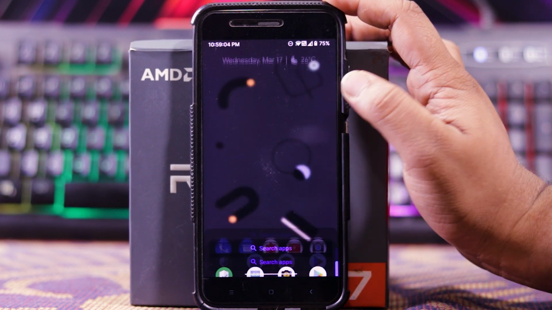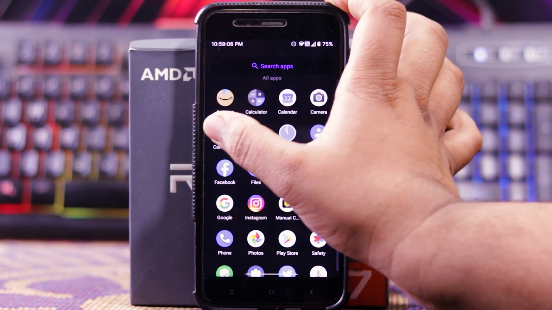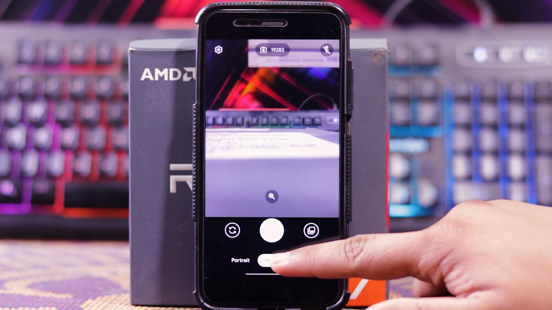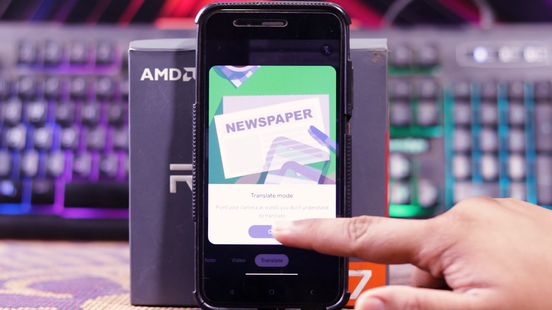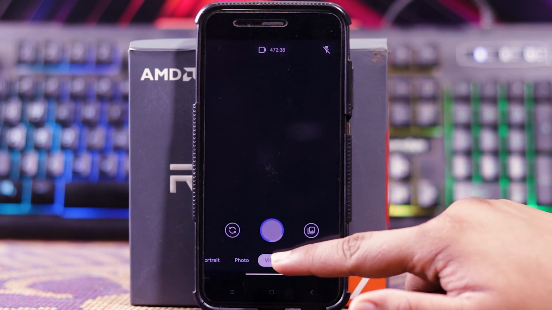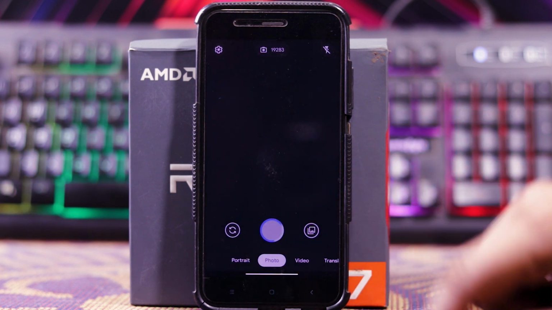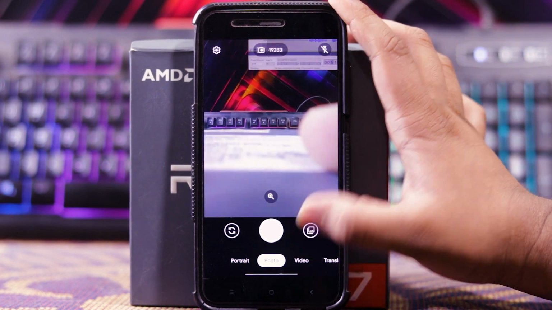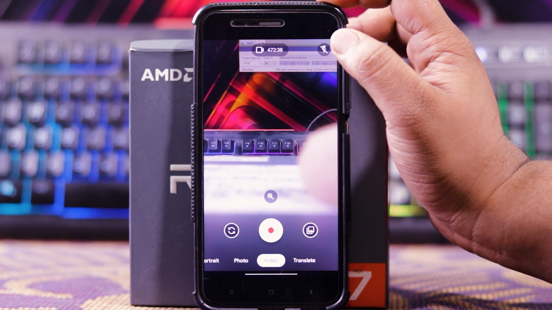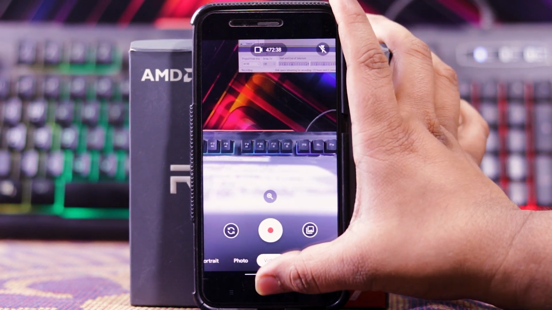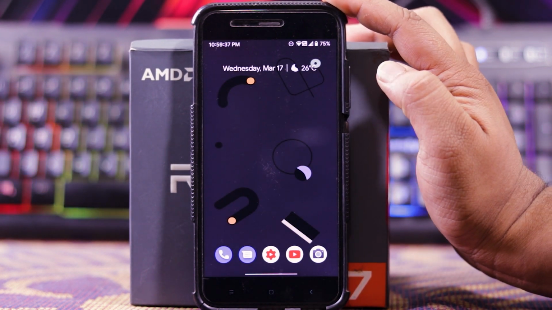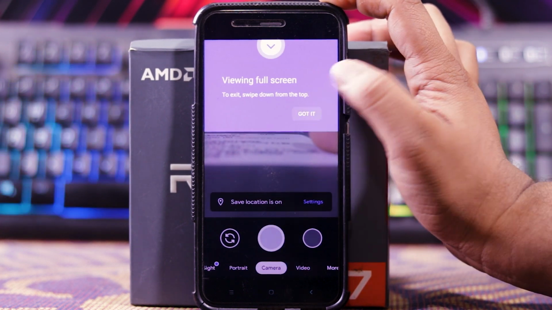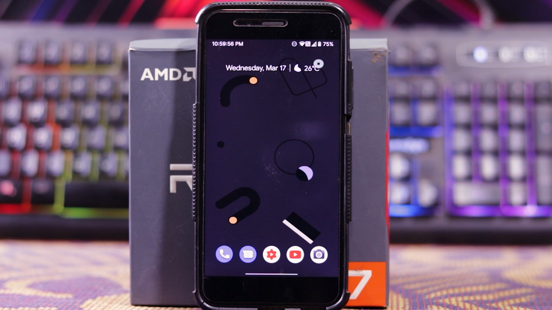In this you get the default camera, that is the Gcam Go. As you can see, in this you get portrait, photo, video and translate. You don't get night sight and many features. In this you can see a number of how many pictures you can click, and even in video you can see how many minutes you can record. But of course you can install the Gcam, that is the original Gcam. As you can see, VoLTE is working fine, as you can see the logo.